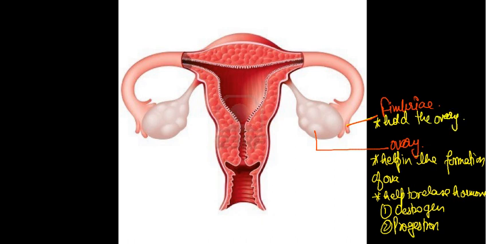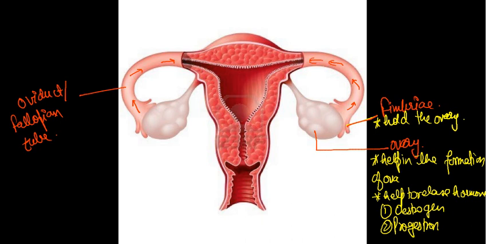In the male reproductive system, the duct which carries the sperm is called the sperm duct, but here the duct which carries the ova is called the oviduct, or fallopian tube. Oviduct or fallopian tube. Clear? The ova is transferred through this and it opens into a common duct.